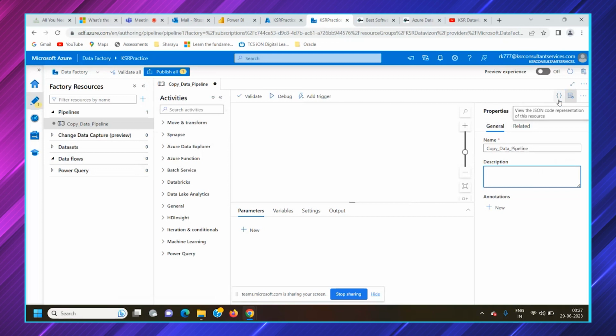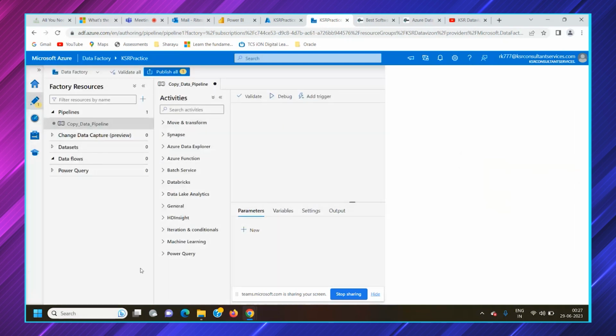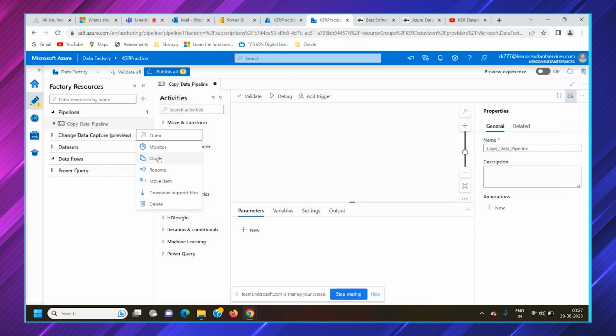And towards the left of properties, you would get a JSON file here. So whatever we do in ADF, whatever pipelines we are building, it automatically takes that code. ADF is smart enough to capture everything in JSON format. This JSON format is useful whenever we are trying to copy or create the same pipeline in another ADF. You can clone an ADF pipeline directly with an option, but only in the same data factory.